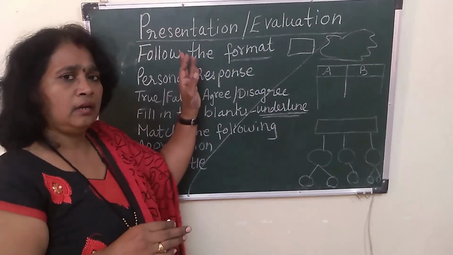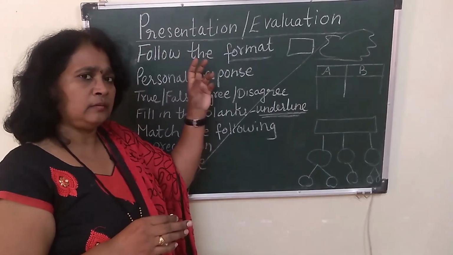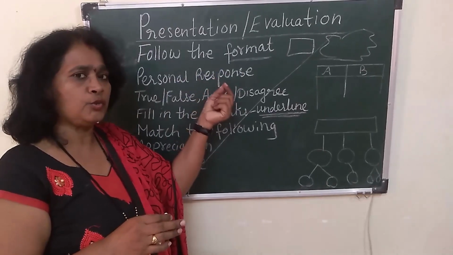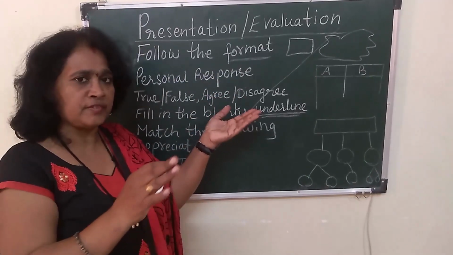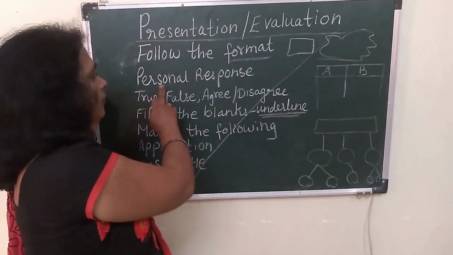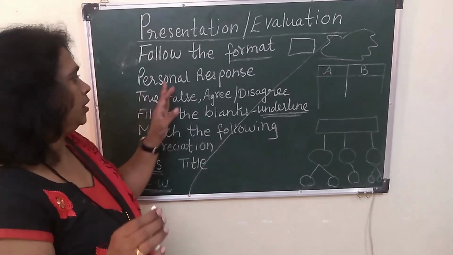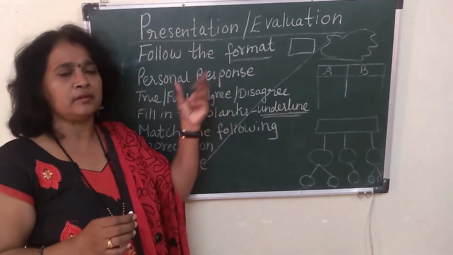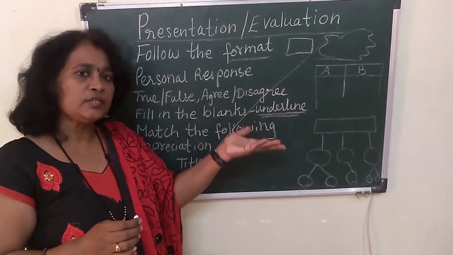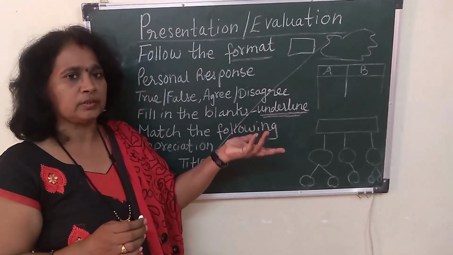Now, below the passage, that is A1 passage, A1, A2, A3, A4, like that you have some questions. And A5 is always a personal response question. Now, what do we mean by personal response? Based on that passage, there may be a question.